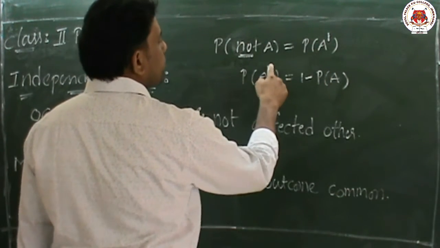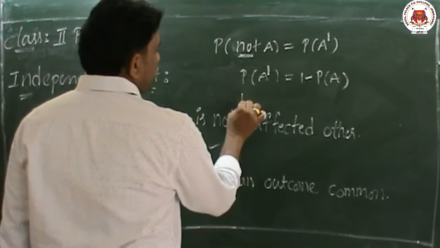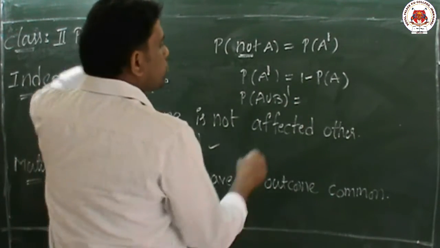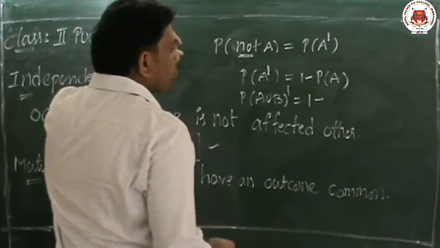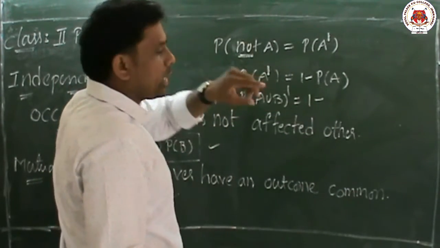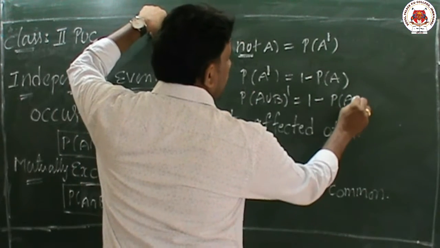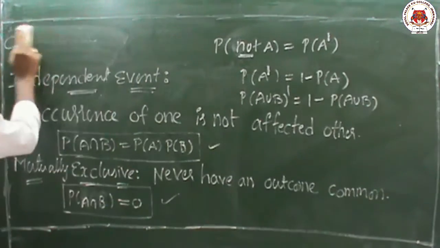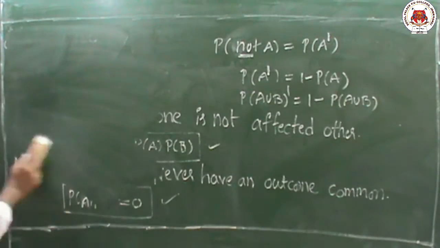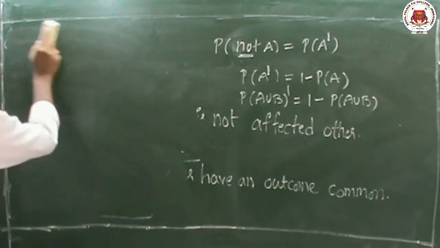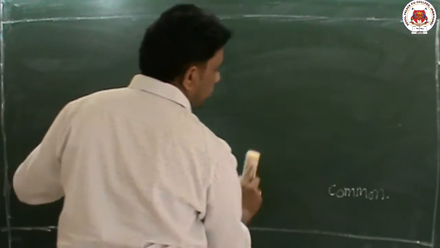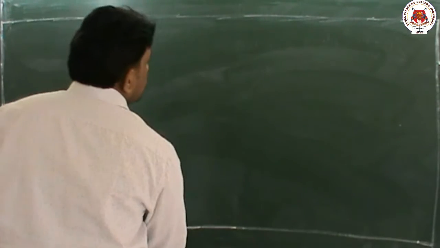Suppose the probability of A union B whole complement is there. How to write this? You have to subtract from 1, because in probability the universal means 1. So 1 minus P of A union B. These are the formulas we will use here. Now we'll take some problems on this model. The main points: independent events means P of A intersection B equals P of A into P of B. If it is exclusive, then P of A intersection B equals 0.